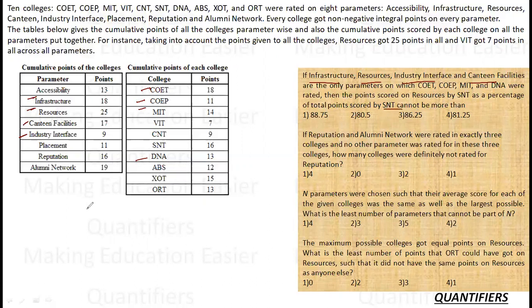So resources upon SNT into 100 cannot be greater than some value, which means I have to maximize this.